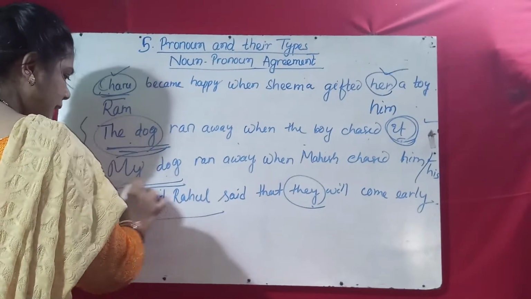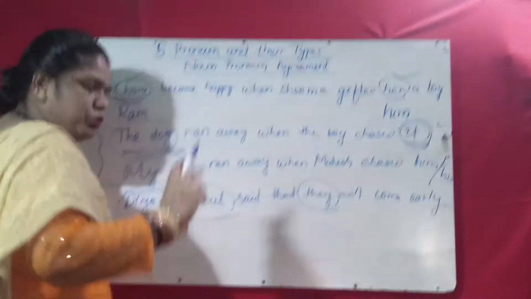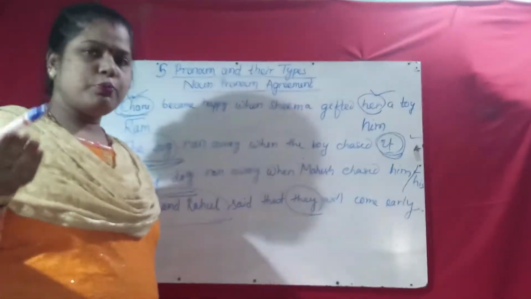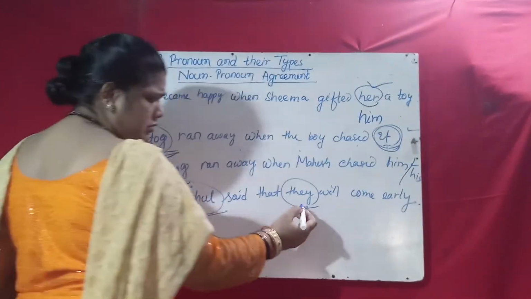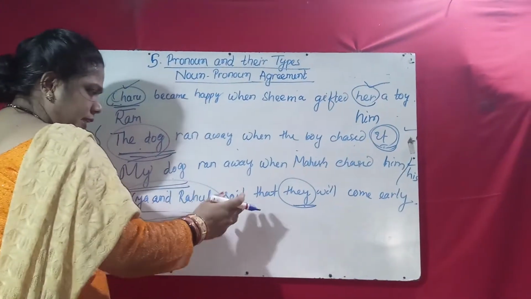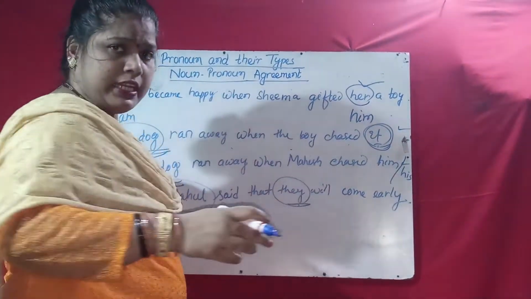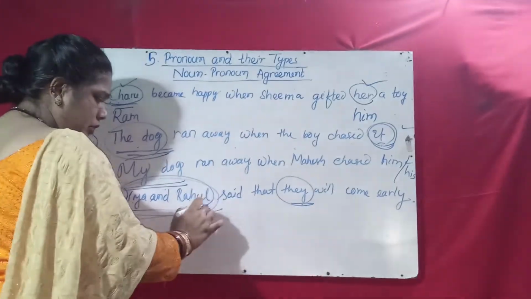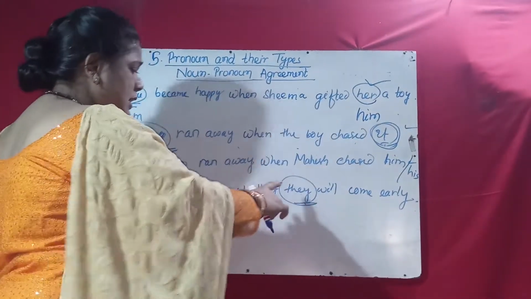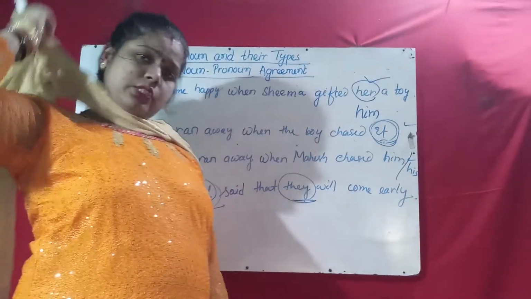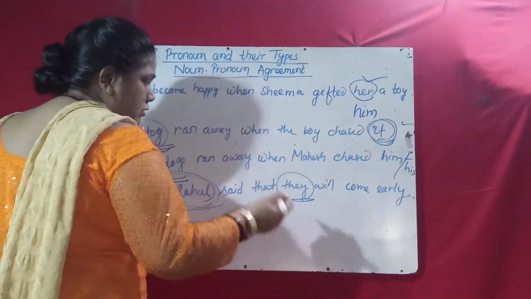Dia and Rahul are two persons, so they is plural. For that, the plural pronoun used is they. So Dia and Rahul said that they will come early. Though they are two persons, they take the plural pronoun. So for that, the pronoun is also used here. So they. I said that for masculine, the pronoun will be singular masculine.